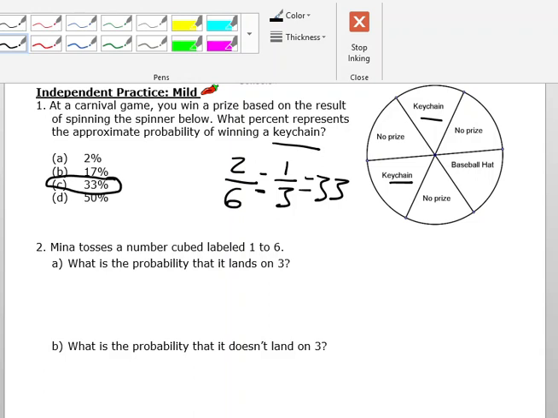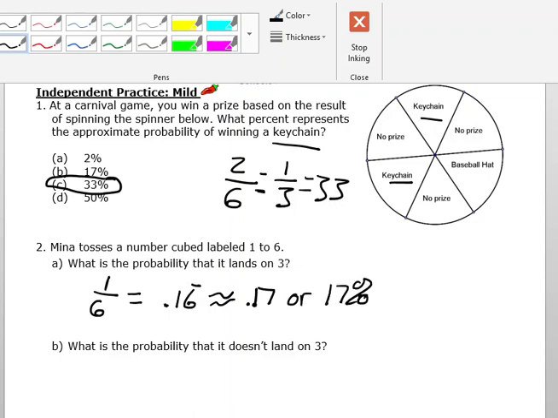Mina tosses a number cube labeled 1 to 6. What is the probability that it lands on a 3? Okay, so it is 1 in 6. There's a 1 in 6 probability. When I divide 1 by 6, I'm going to get 0.16 repeating, which is pretty much 17%. 0.17 or 17%.